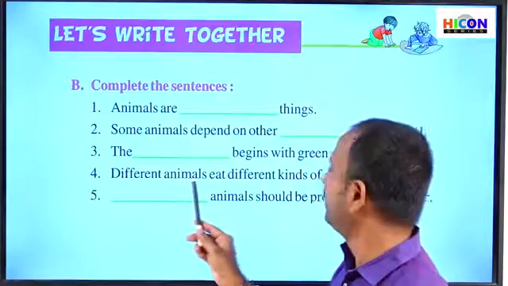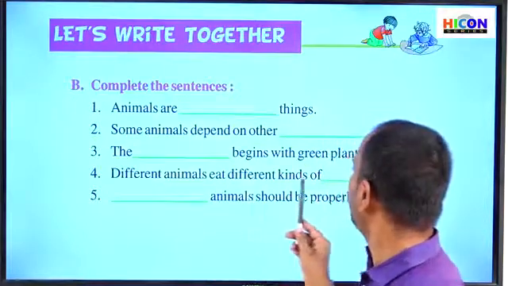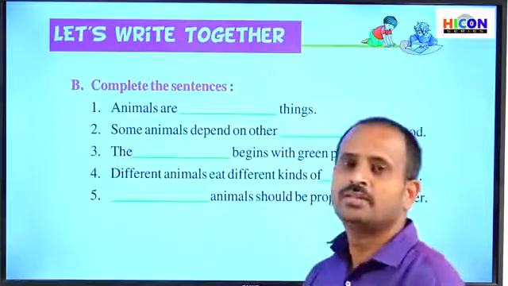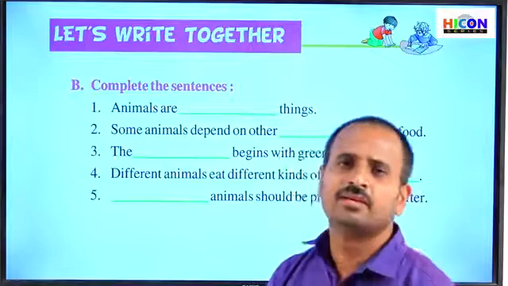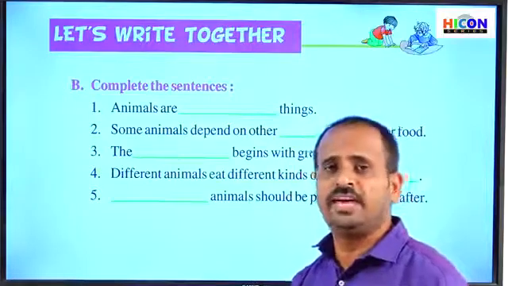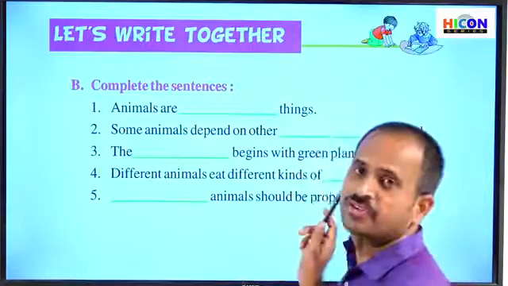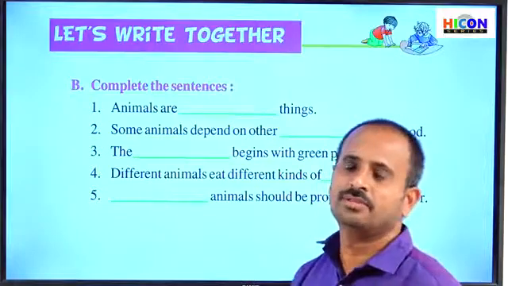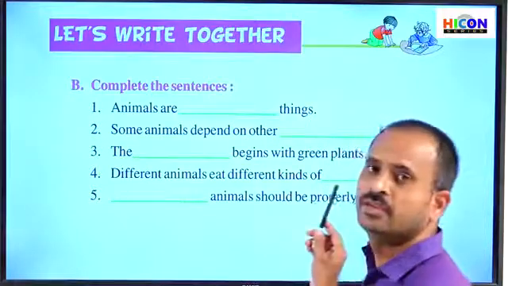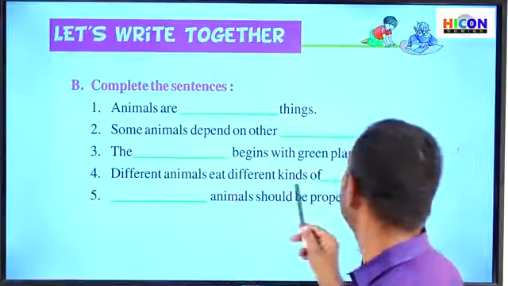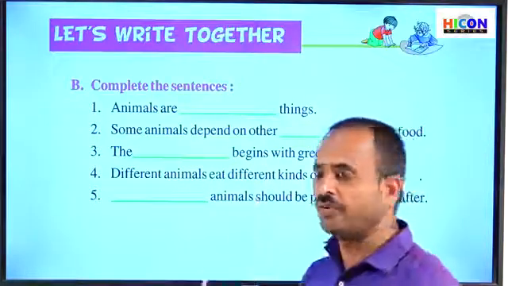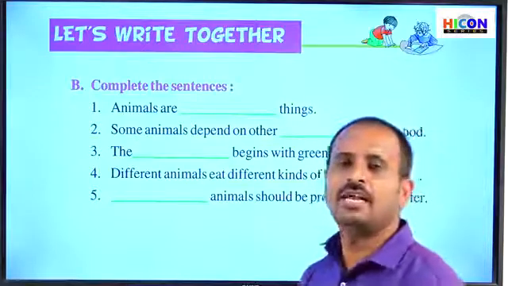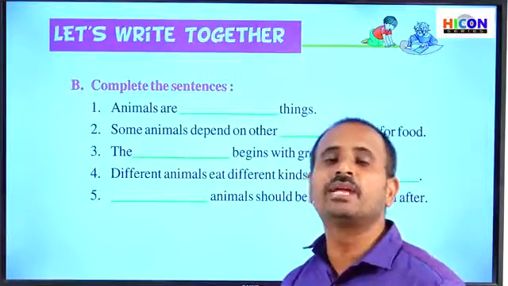Different animals eat different kinds of dash. Do all the animals eat the same type of food material? No, children. Different animals eat different kinds of food. So write food in the fourth blank. The correct answer for the fourth sentence is food. That means different animals eat different kinds of food, and all the animals do not eat the same type of food.